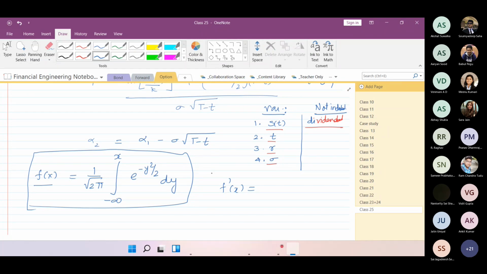I'm giving you a function F(x), which is an integration of another function, a function of y, integrating it between minus infinity to x. I'm just calling it F. What will be its first derivative? Akshat: I think it's e to the power minus x square by 2 by root 2 pi. Very good. Who said that? And why would it be like this?